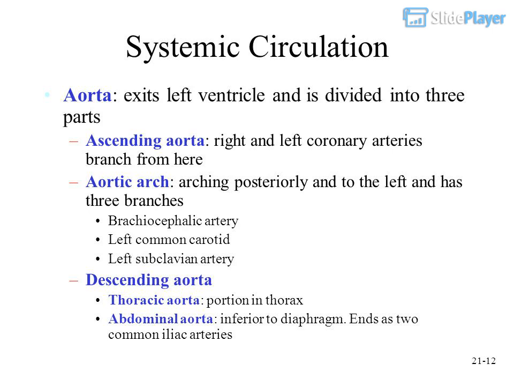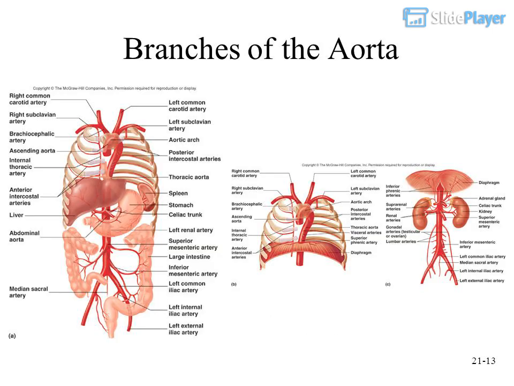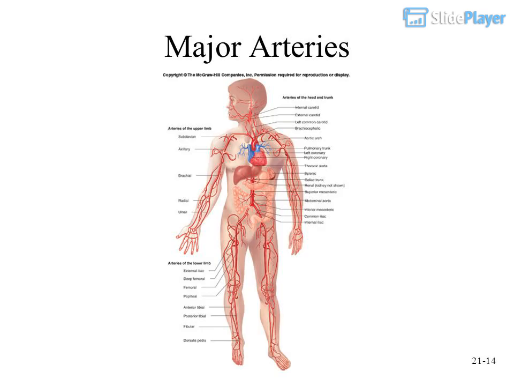Thoracic aorta, portion in thorax. Abdominal aorta, inferior to diaphragm. Ends as two common iliac arteries. Branches of the aorta. Major arteries.